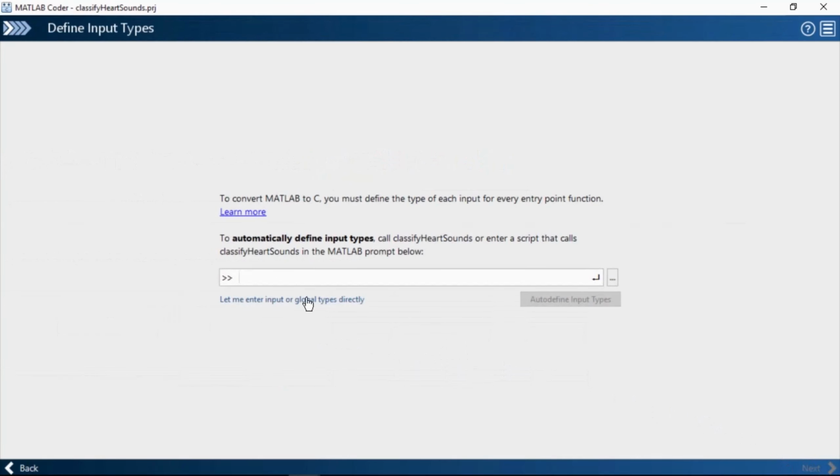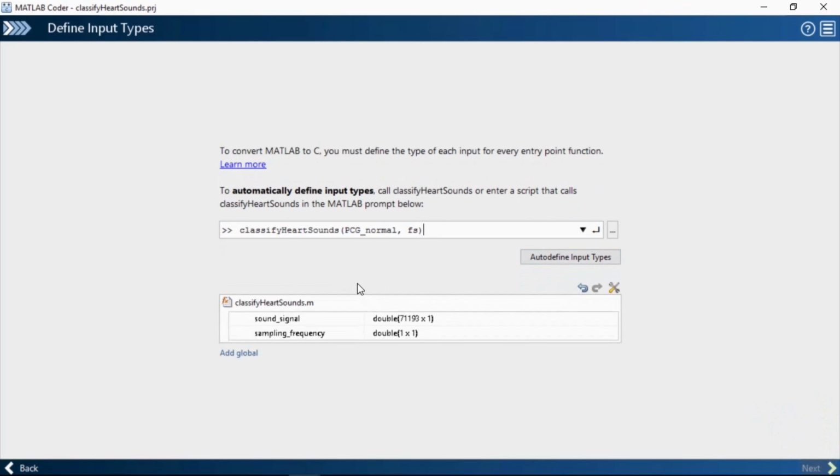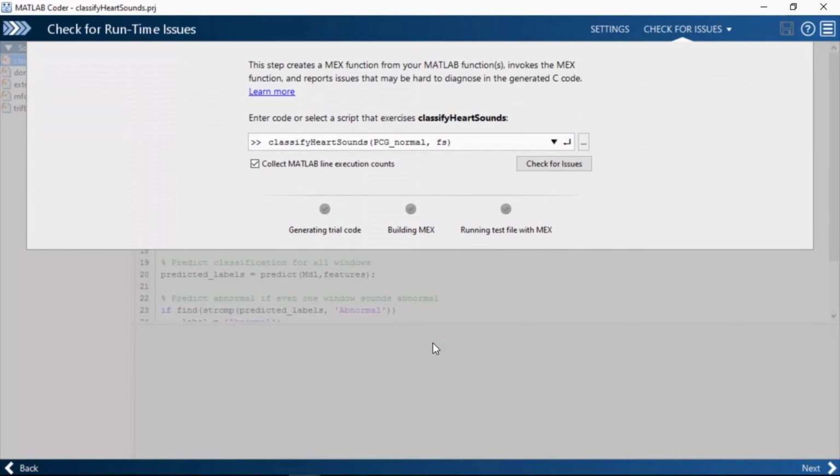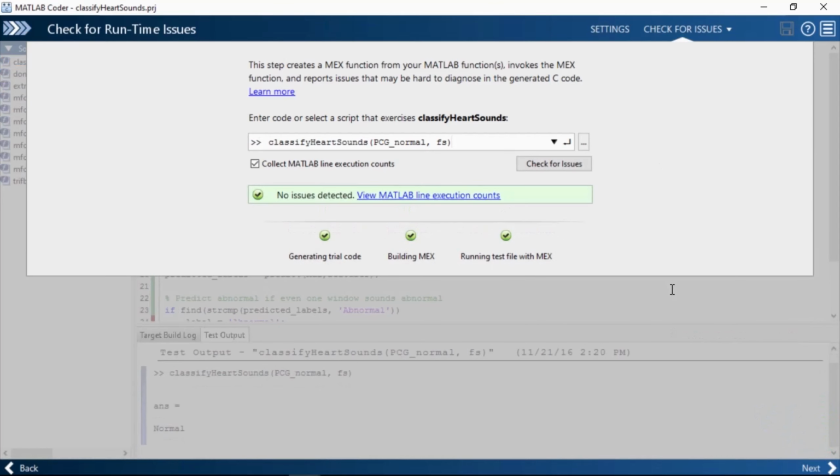The MATLAB Coder app provides a guided step-by-step workflow to generate standalone C or C++ code from MATLAB. The first step is to select the entry points. The next step is to define the input types, which the app can do automatically by evaluating the entry points. For this example, we want the signal to be fixed length. Next, the app checks for any runtime issues and places to fix bugs in the functions.